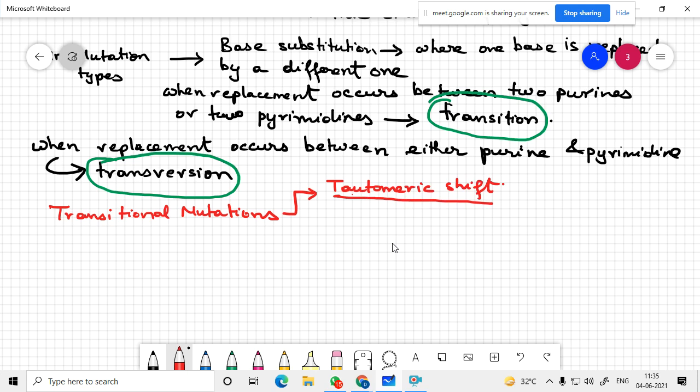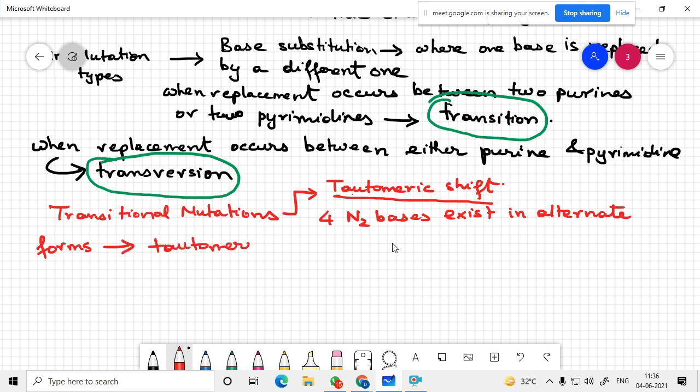So all the four nitrogenous bases in DNA can exist in alternate forms known as tautomers. So these tautomers are very unstable.